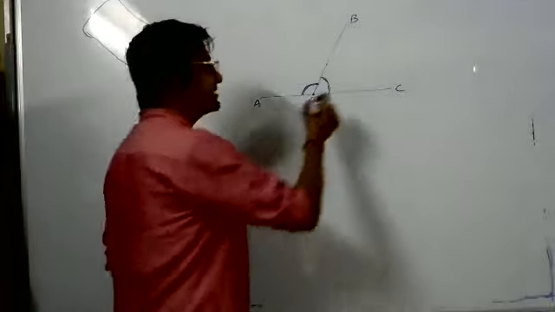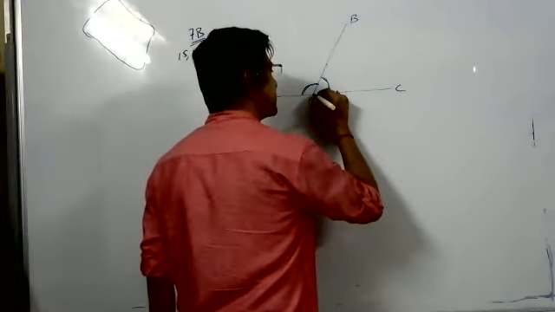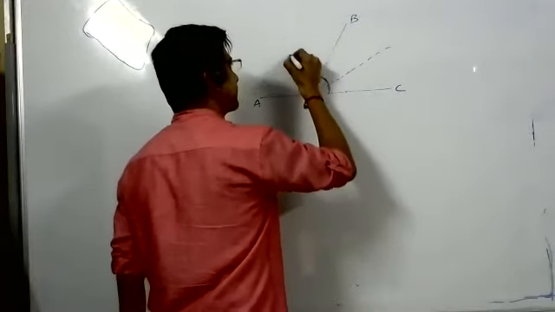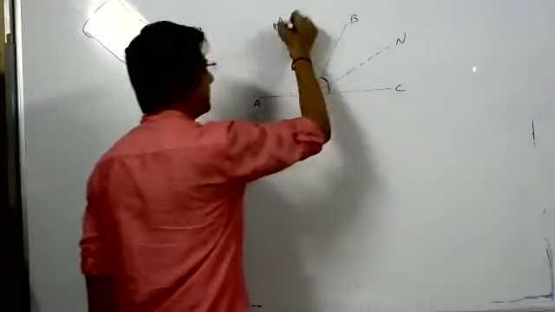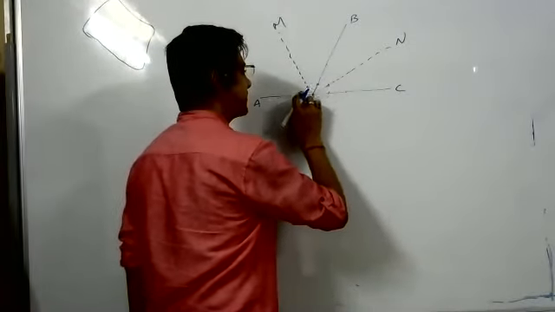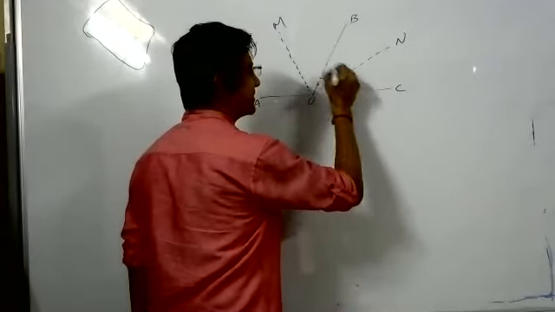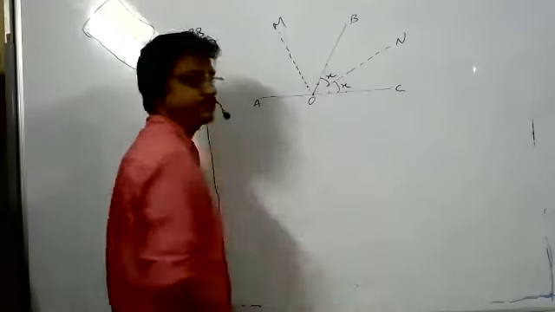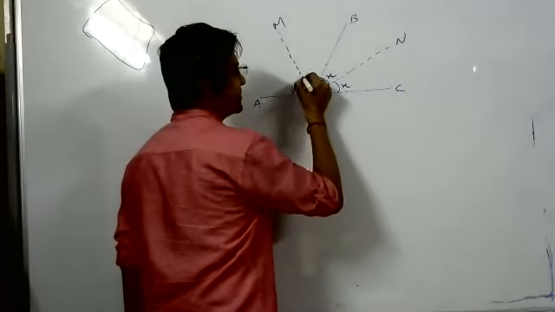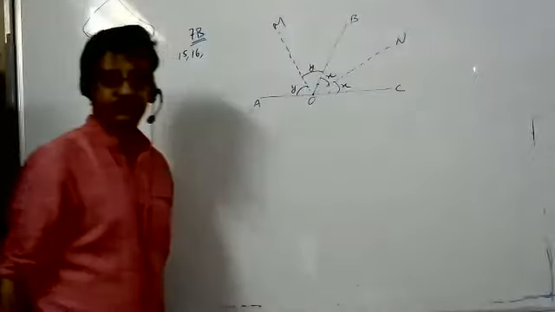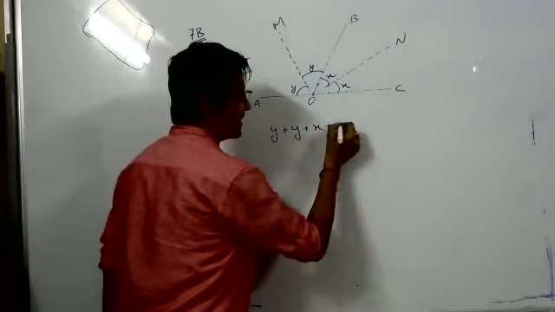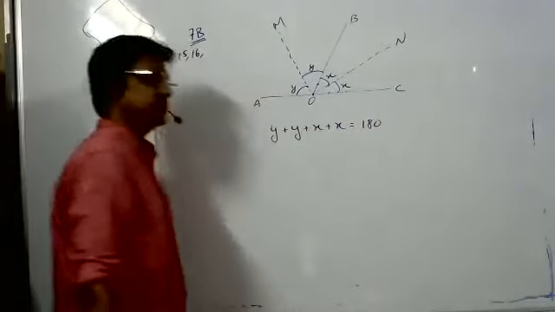Now the question is about the bisectors of these two angles. So let's draw the bisectors, N and M. Can we say that this is X, this is also X? Now I say this is Y, this is also Y. Now if I say Y plus X plus X plus Y equals 180 degrees, do you agree on this?